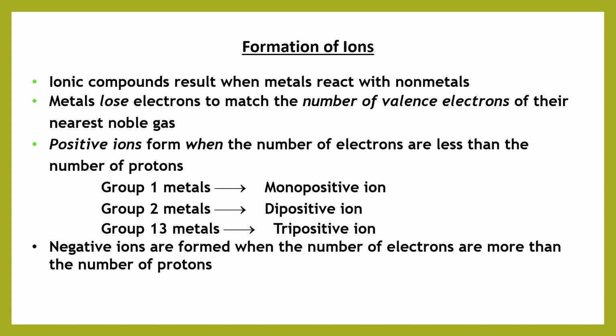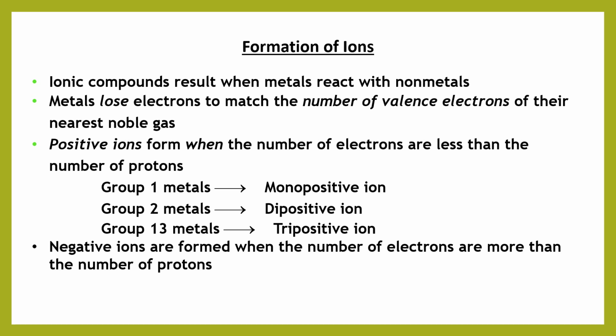The most common metals, like alkali metals and alkaline earth metals, are highly electropositive in nature and have a strong tendency to lose their electrons, because by losing electrons they can easily attain the nearest noble gas configuration. Also, non-metals like halogens have a tendency to accept electrons and attain the nearest noble gas configuration.